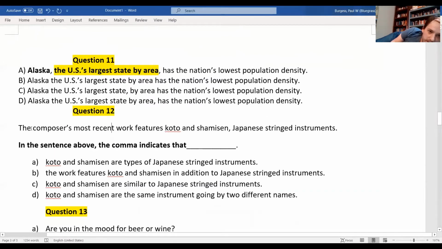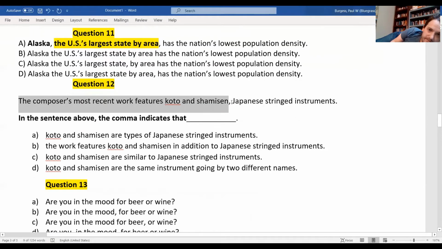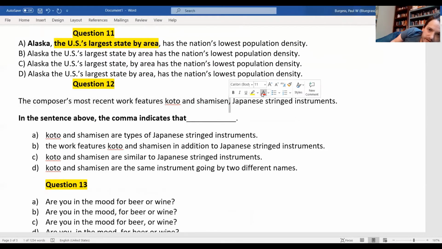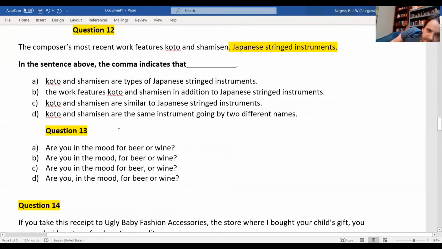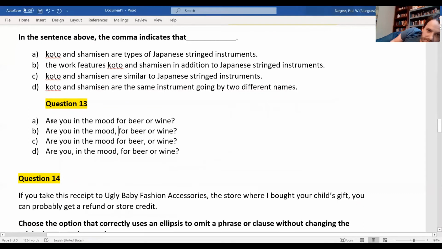Okay. Composer's most recent work features koto and shamisen, Japanese stringed instruments. Okay, so here that pause shows us that we're looking at an appositive phrase. The koto and shamisen are types of Japanese stringed instruments. Okay, let's look at number 13.